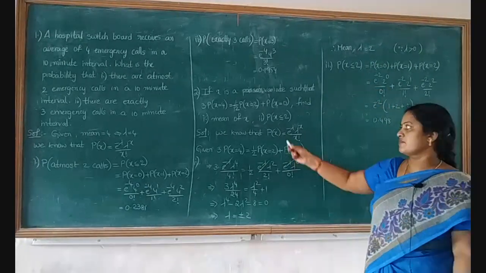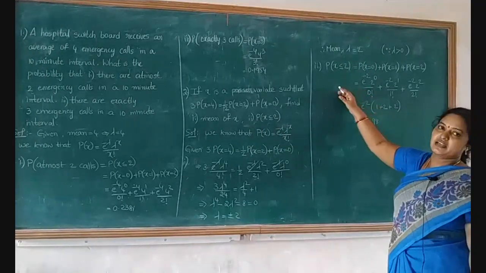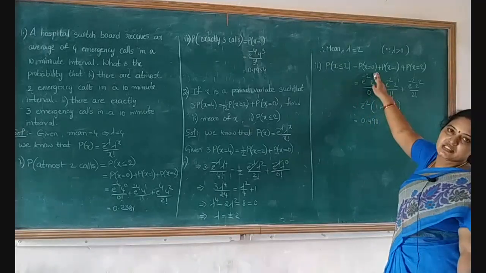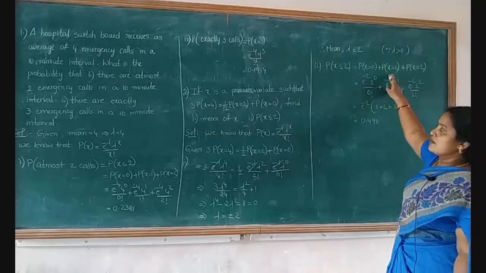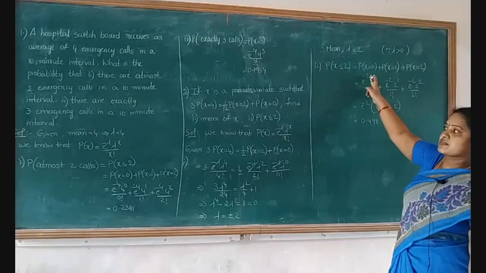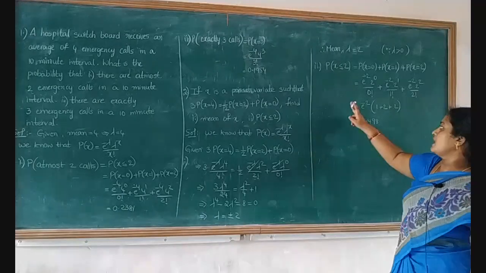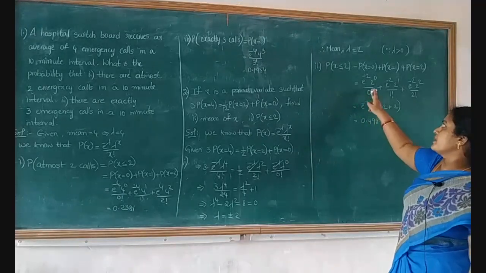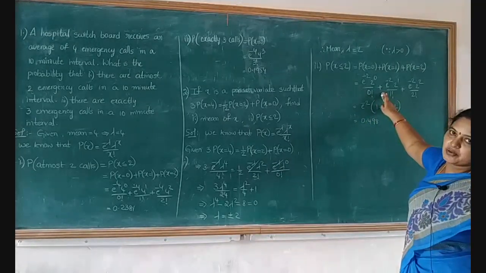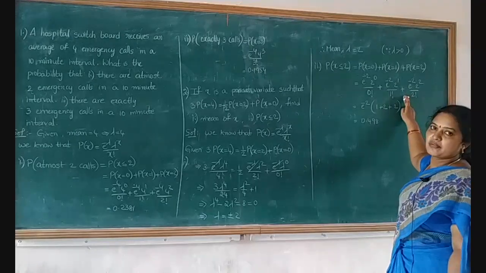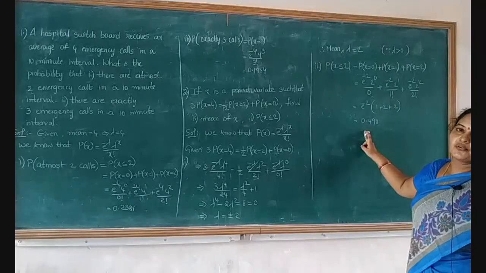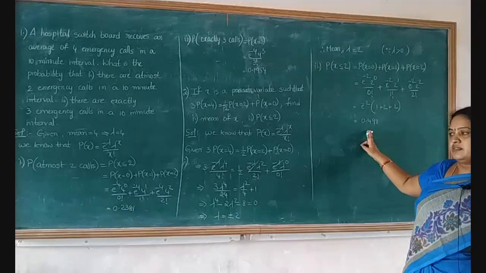Next we will go for the second one, that is P of x less than or equal to 2. So x less than or equal to 2 means P of x equal to 0 plus x equal to 1 plus x equal to 2. So we will substitute these x values in this density function. Then we will get e power minus 2 into 2 power 0 by 0 factorial plus e power minus 2 into 2 power 1 by 1 factorial plus e power minus 2 into 2 square by 2 factorial. This is equal to 0.498.